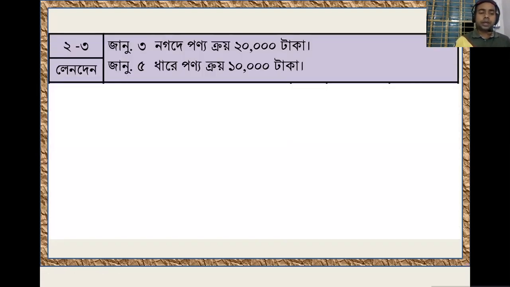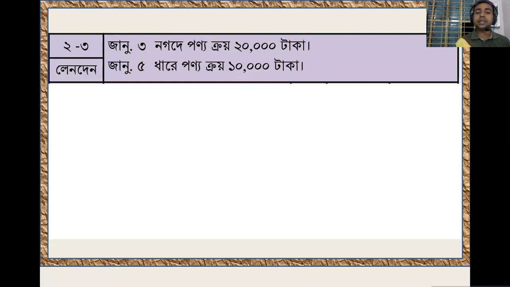So now transaction 3. On January 3, purchased product in cash, taka 20,000. So purchase is an expense.